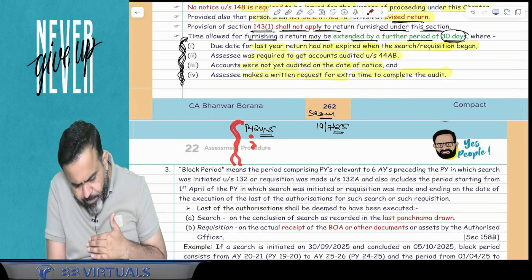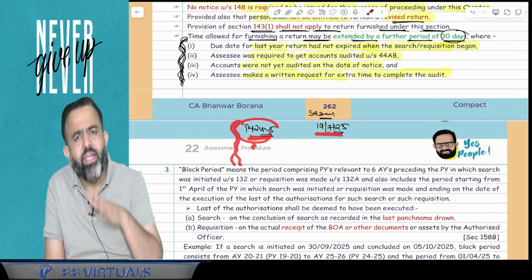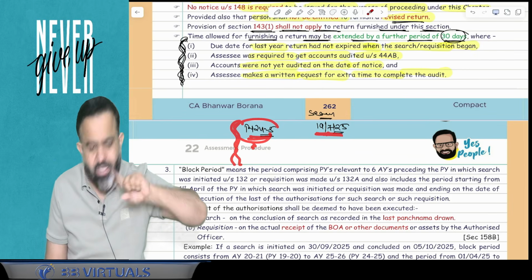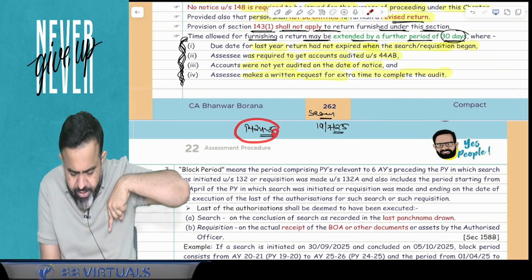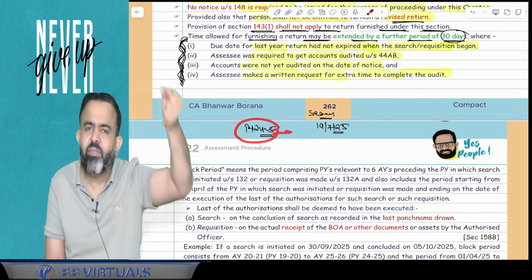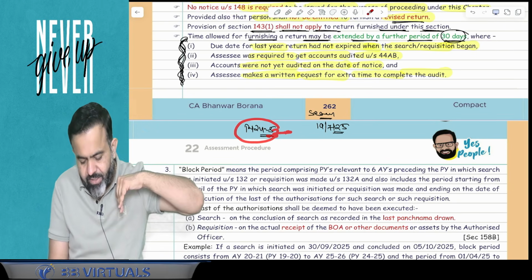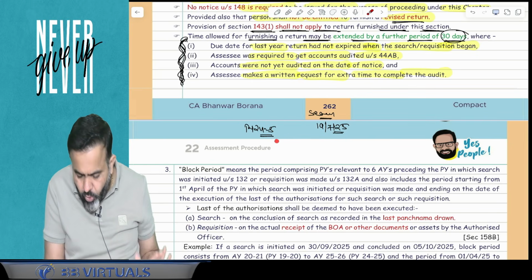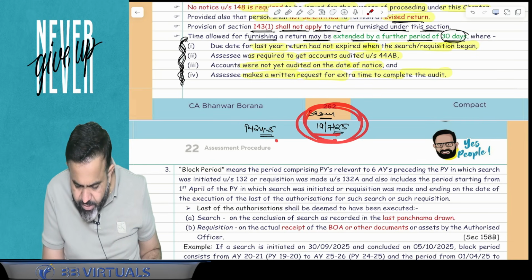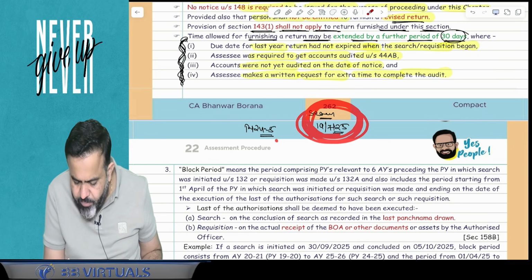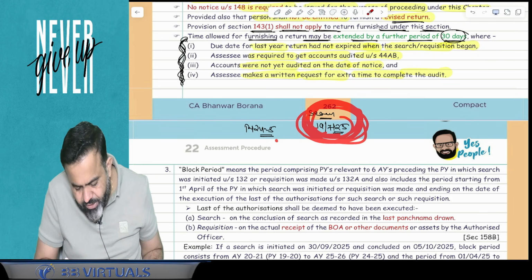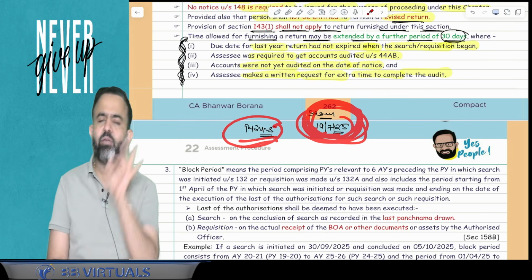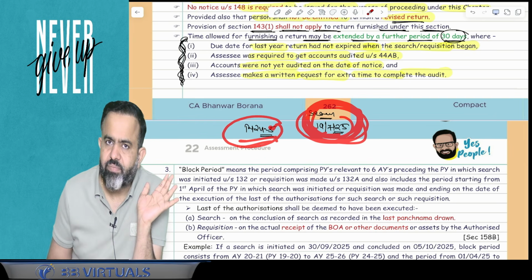But for this particular year, your return filing due date has not expired, because this year your return filing due date will be 31st October if you are an audit assessee. So on the date the search started, the last year's return filing due date had not expired.